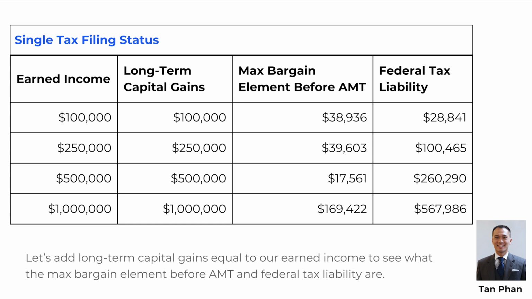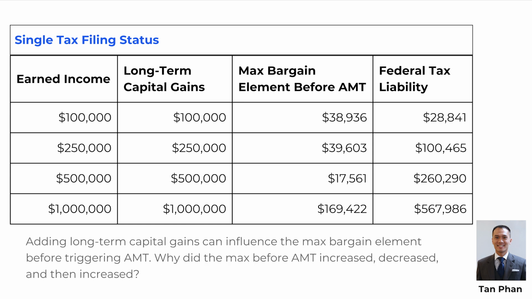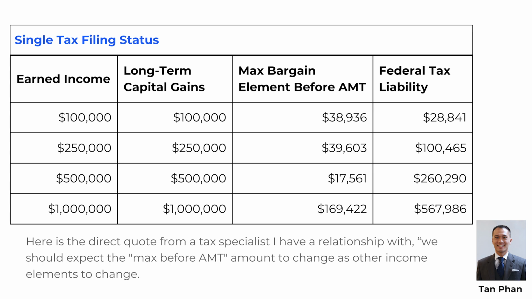$260,290. Earned income, $1 million. Long-term capital gains, $1 million. Max bargain element before AMT, $169,422. Federal tax liability, $567,986. Adding long-term capital gains can influence the max bargain element before triggering AMT. Why did the max before AMT increase, decrease, and then increase? Here is the direct quote from a tax specialist I have a relationship with.